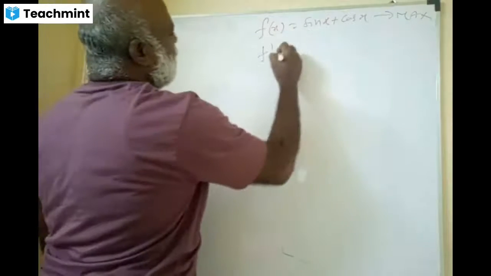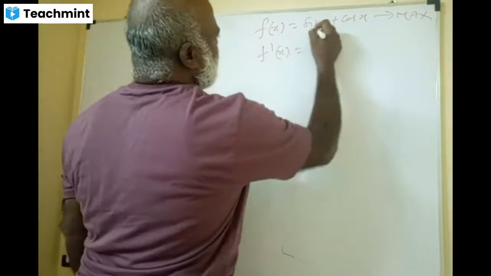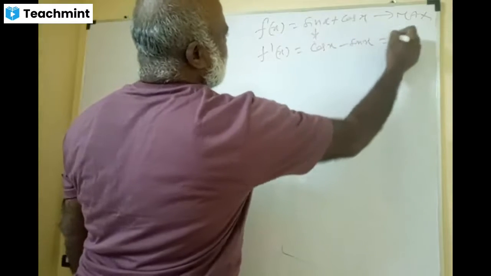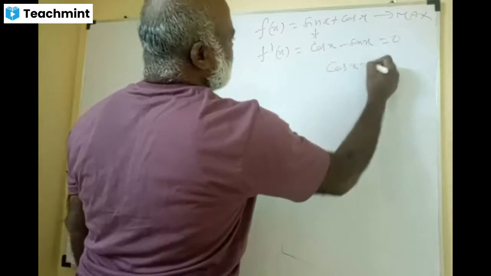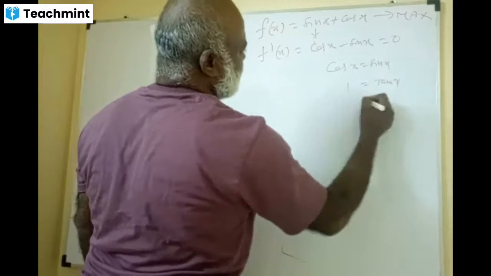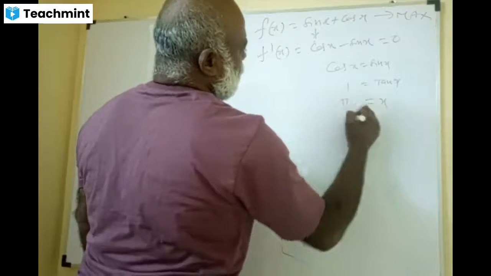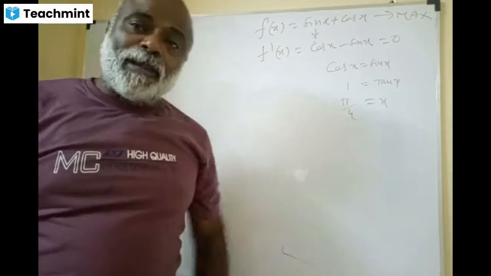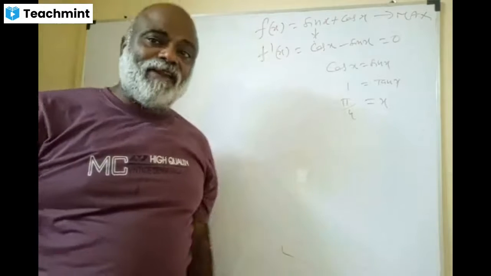Friends, here you find f dash x. The derivative of sin x is cos x, the derivative of cos x is minus sin x. We equate it to 0. Cos x equal to sin x. You divide with cos x, you get tan x is 1 and x equal to pi by 4. It's not only pi by 4, you get several values of this.